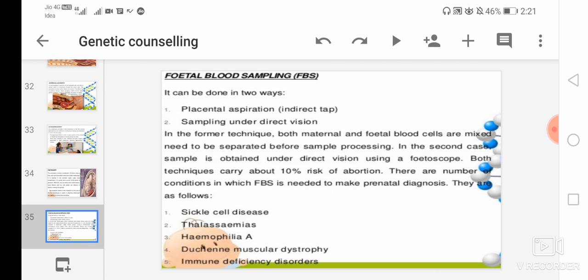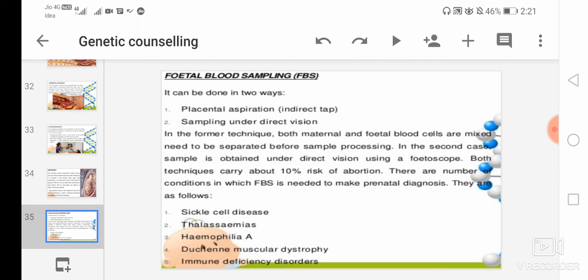In the second case, the sample is obtained under direct vision using a fetoscope, and both techniques carry about 10% risk of abortion. There are a number of conditions in which fetal blood sampling is needed to make a prenatal diagnosis.